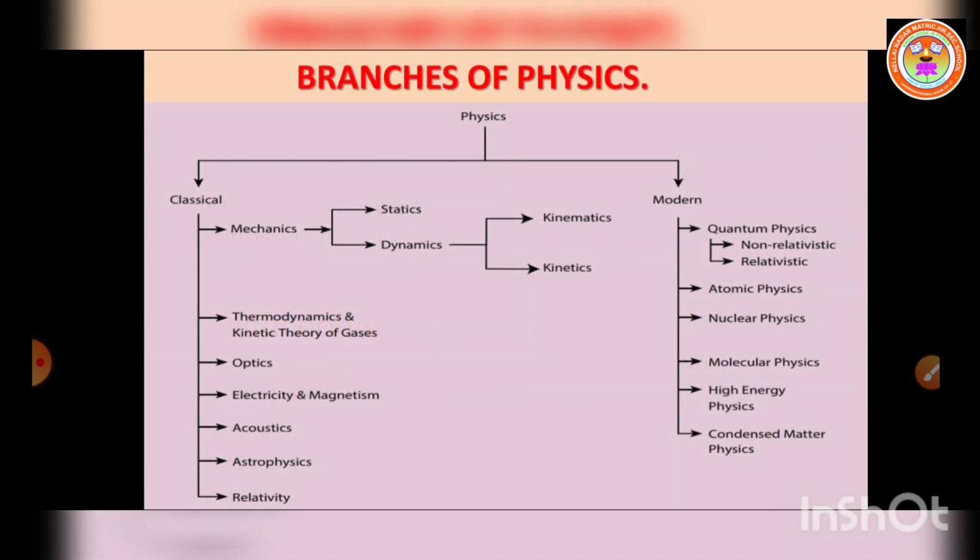Listen. Now let us move on to branches of physics. Physics as a fundamental science helps to uncover the laws of nature. The language of its expression is mathematics. For example, Newton's second law, force F is equal to ma. We have to write the expressions, and we can also use values. For example, the acceleration due to gravity, g is equal to 9.8 meter per second squared. So the language of its expression is mathematics.